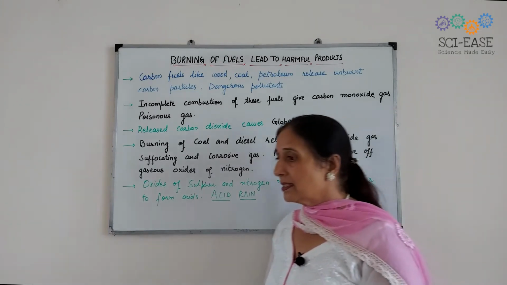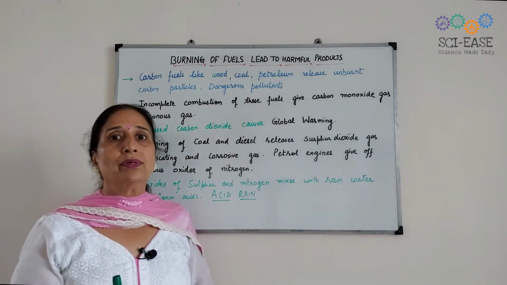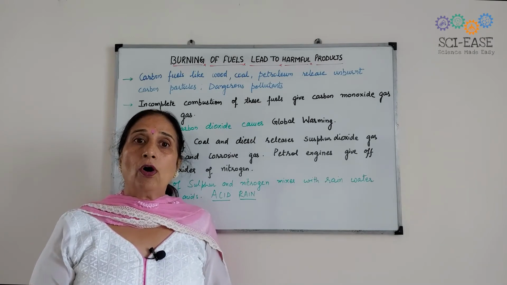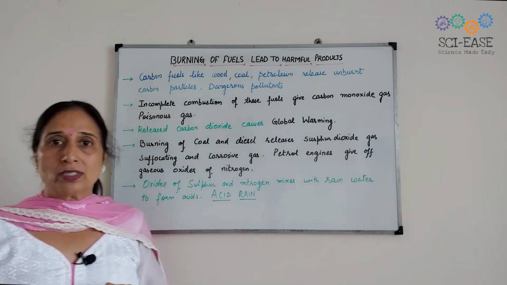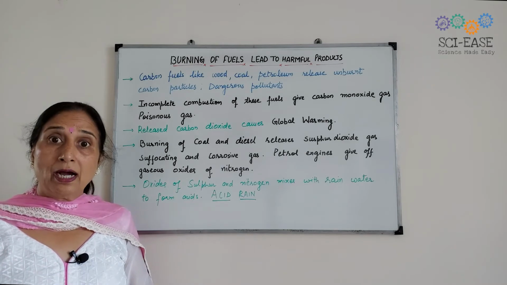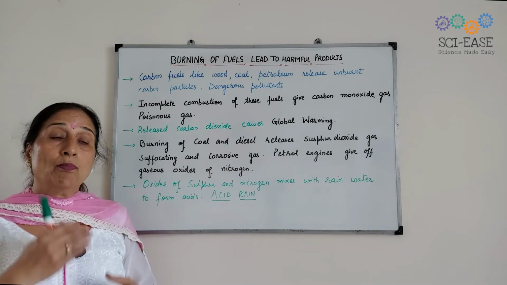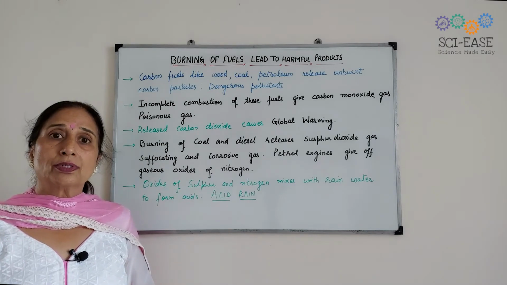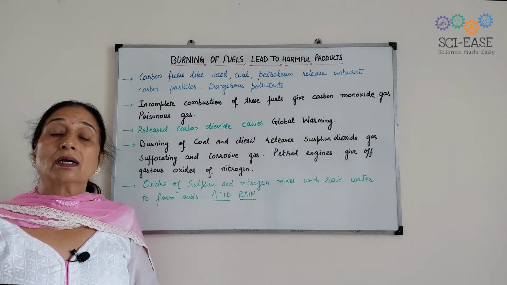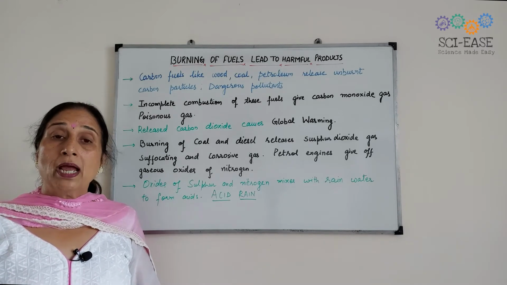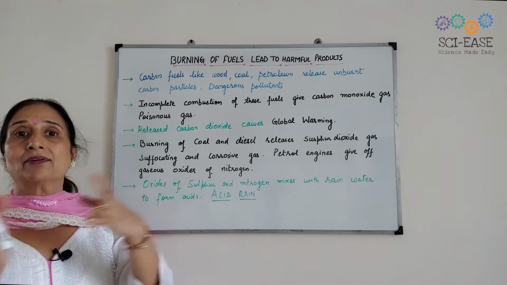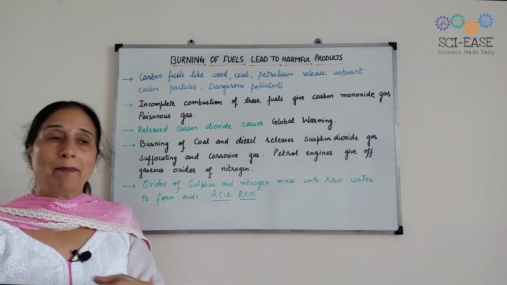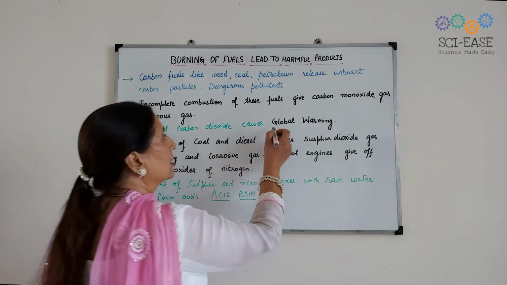Now, next is, we know that there is 0.03 to 0.04% carbon dioxide, which is necessary for the photosynthesis process performed by the plants. But when more automobiles and vehicles are on the road, what is the result? Carbon dioxide is also formed, and the amount of carbon dioxide will increase, and this will result in global warming.